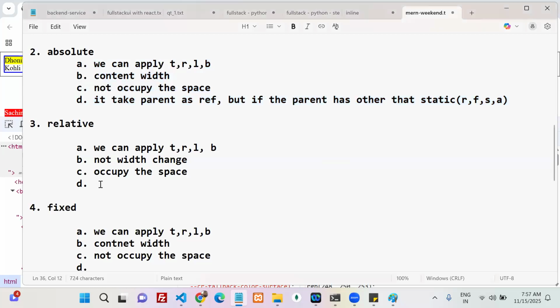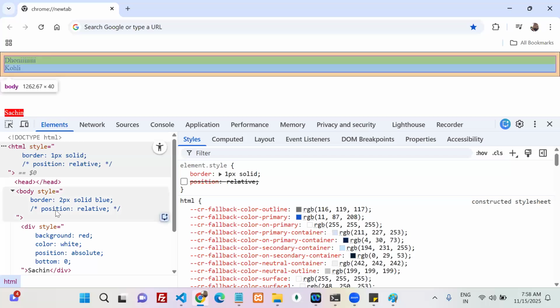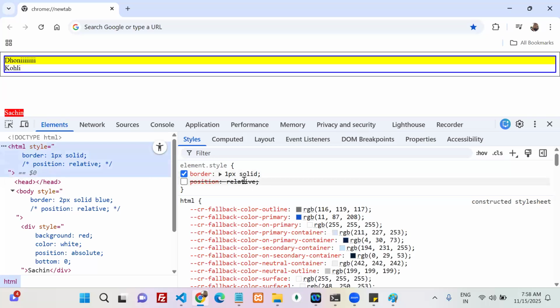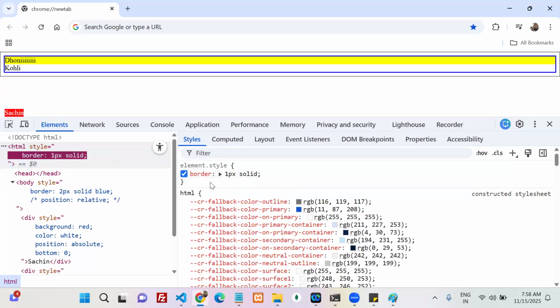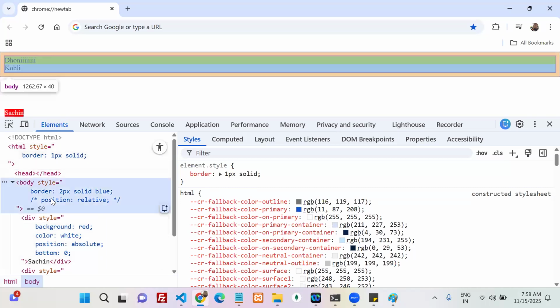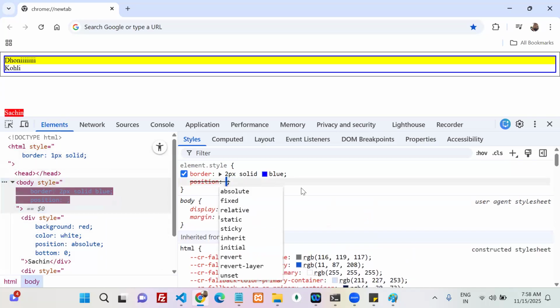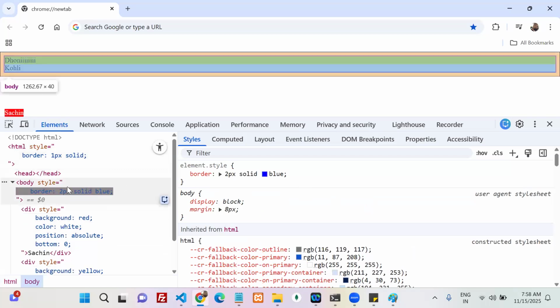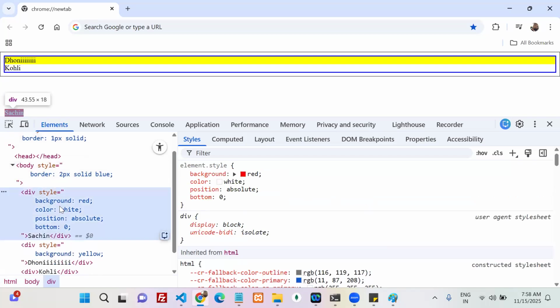Shall we go to relative? Okay, the fourth point you understood, right? What is the fourth point? From where I have to calculate if it is relative. So shall we? Yes, let's go. Now I'm just removing the HTML relative position. Okay, I removed it. The body relative position also, just remove it. Okay, I removed the body relative position. Div is my actual element. Now my position bottom also I removed.